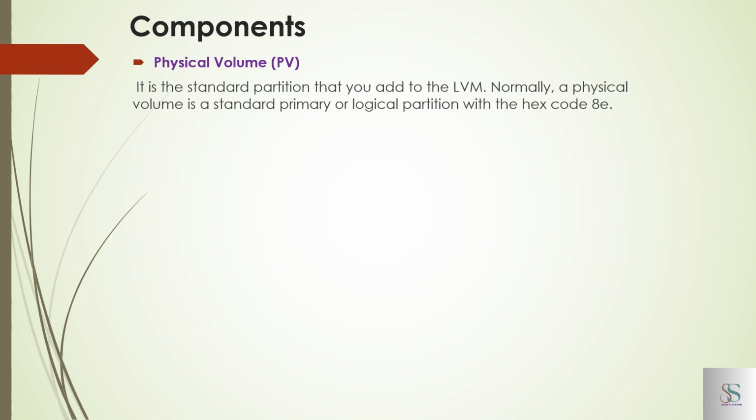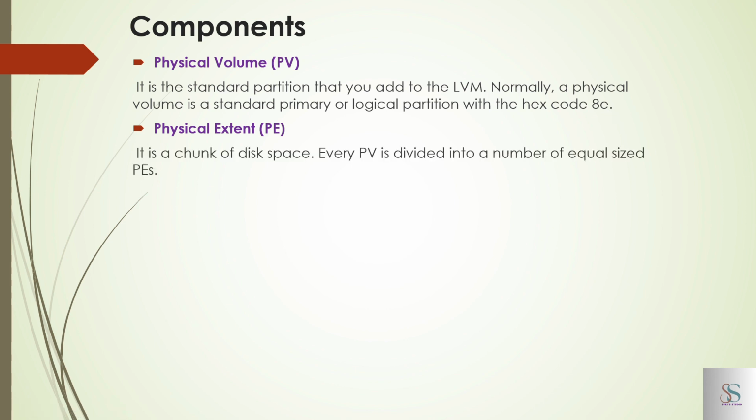Components: a physical volume is a standard partition that you add into LVM. Normally a physical volume is a standard primary or logical partition with the hex code 8e. If you remember, last time while doing the partition, the code 83 is for Linux, but if you want to do LVM, the hex code needs to change to 8e. And a physical extent is a chunk of disk space. Every PV is divided into a number of equal sized extents.